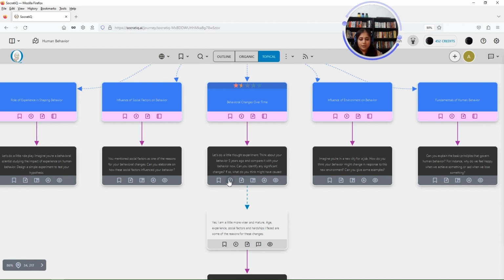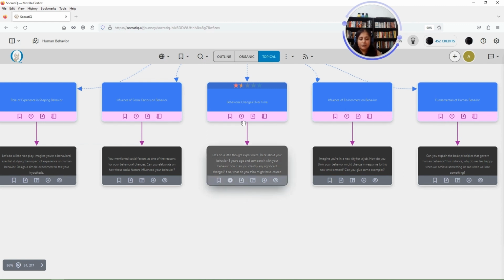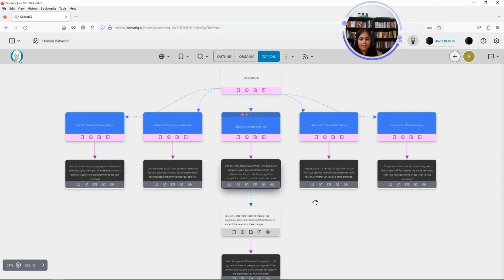You can use this collapse option only in an inquiry. When you click on it, everything related to that disappears, which means if you don't want to focus on that particular inquiry, you can use the collapse and expand it whenever you're ready. So this is the topical mode.